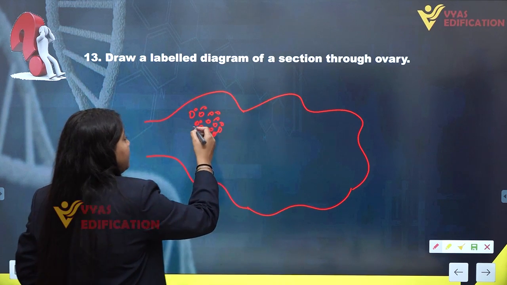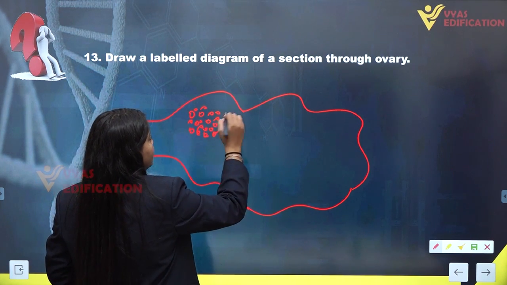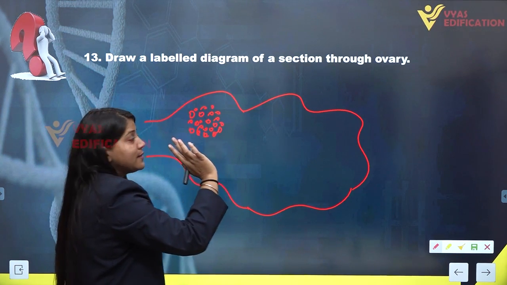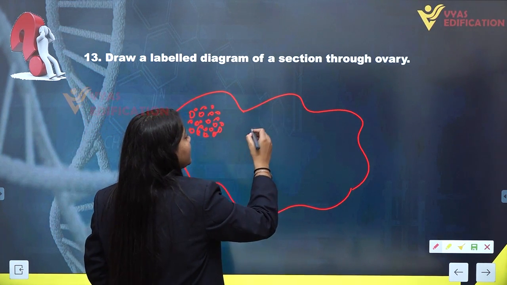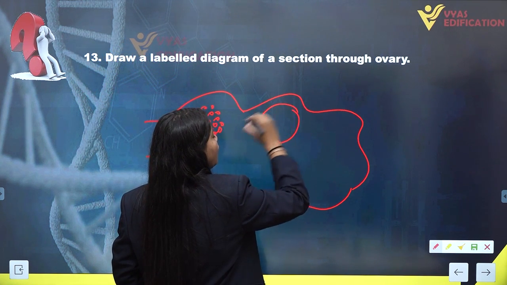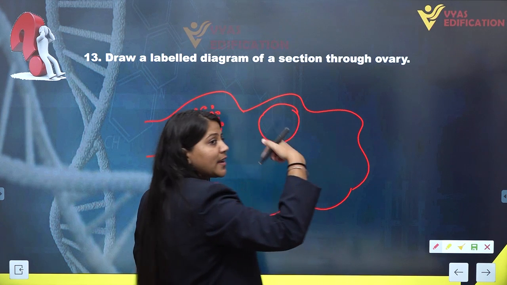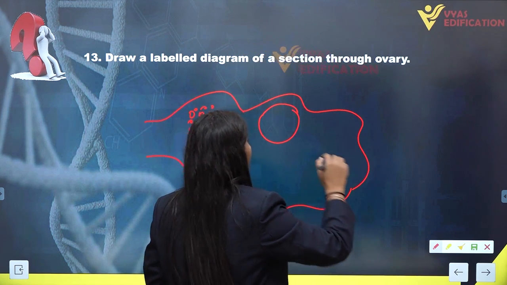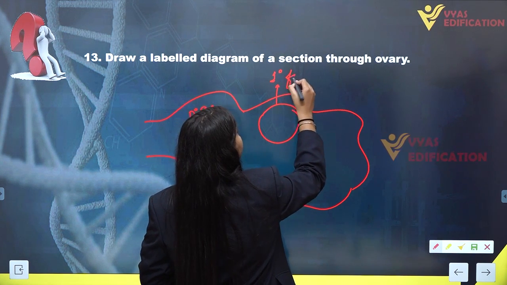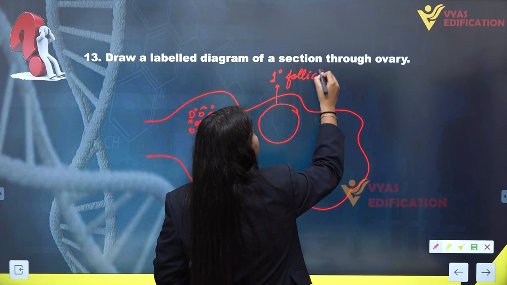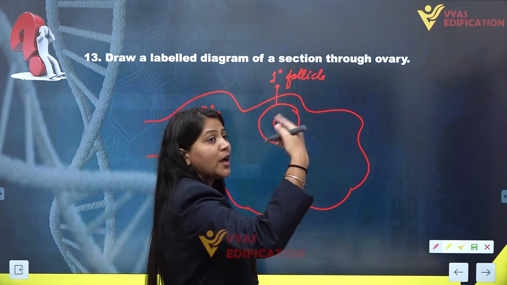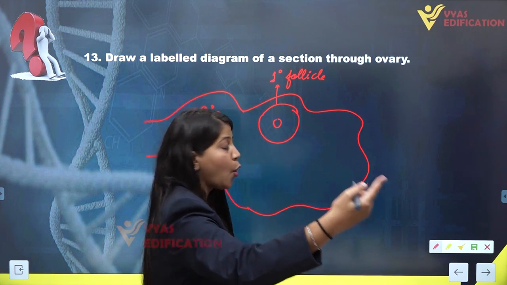Now, if we talk about the section of the ovary, we have primary follicles here. These primary follicles will grow and convert into secondary follicles and tertiary follicles. Here we have a primary follicle, inside which the oogonia cells are present, which transform into the egg cell or ovum.